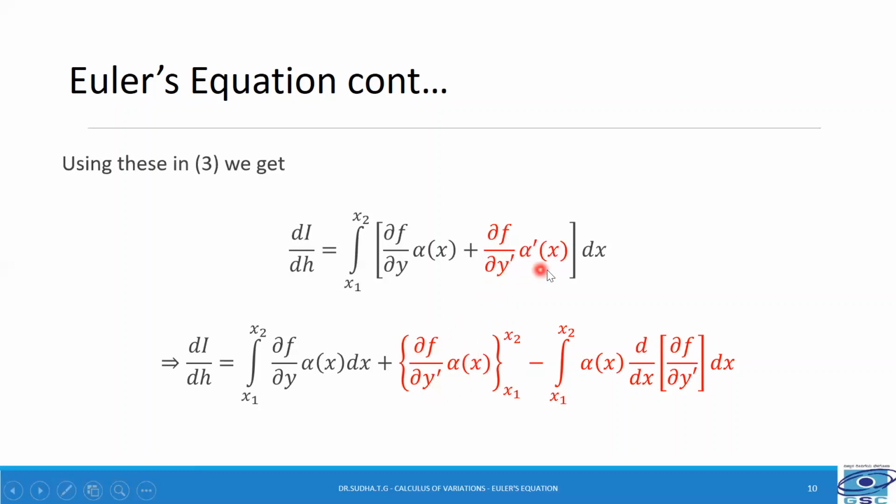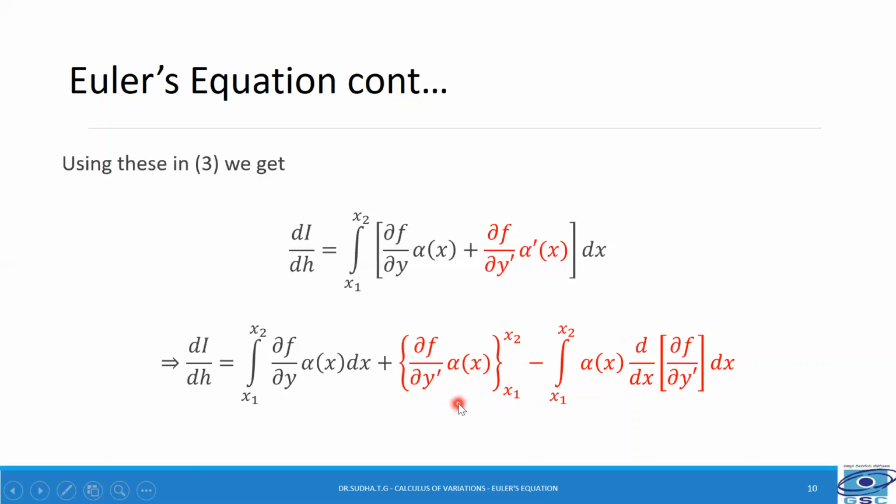So when we integrate alpha dash of x with respect to x, we get alpha x, between the limits x1 to x2, minus integral x1 to x2 of the integral of the second function, that is alpha x, into the derivative of the first function, that is d/dx of ∂f/∂y', dx.